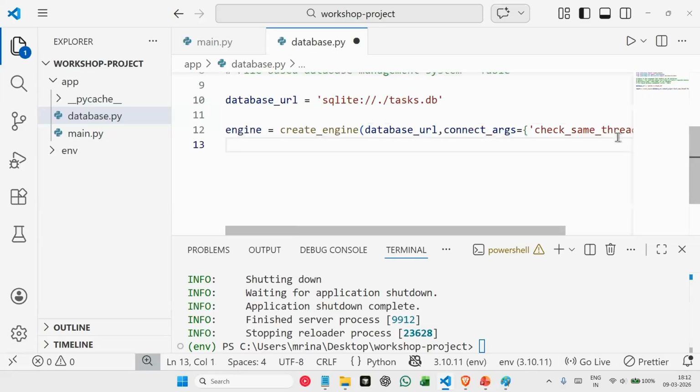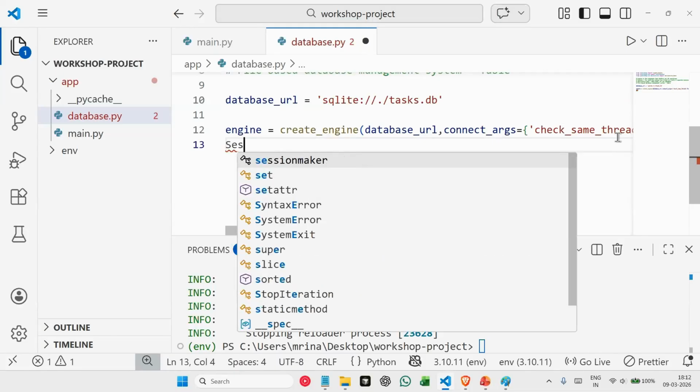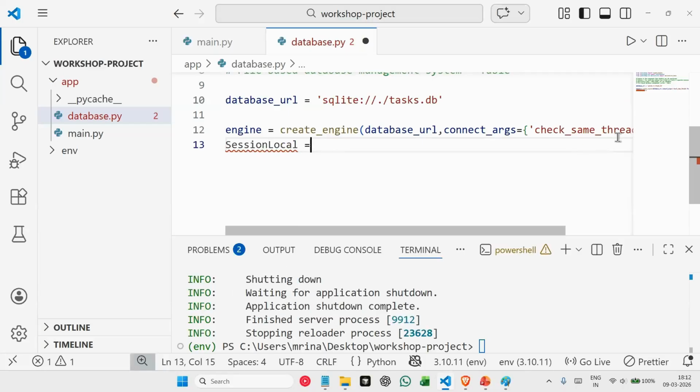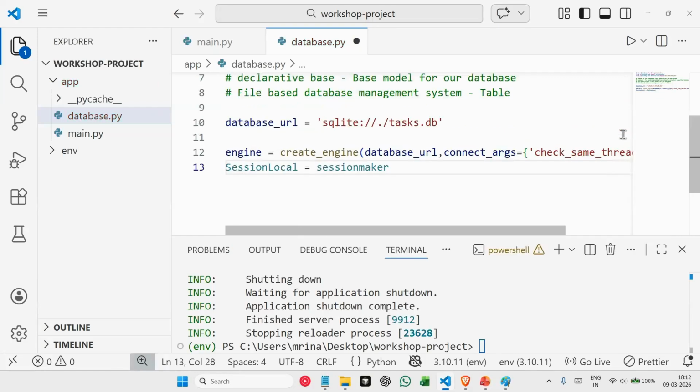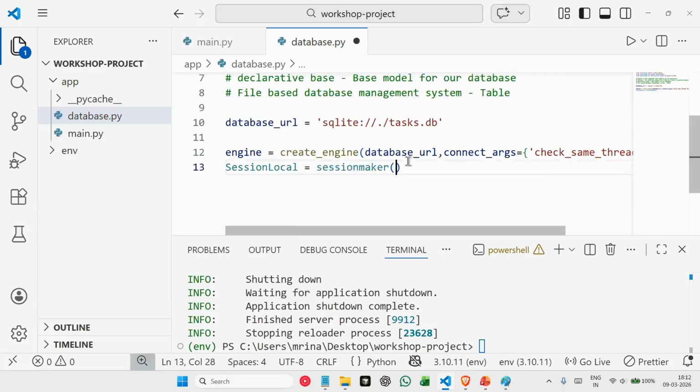Okay, and then after this we say session. So now we are creating our session. We have created our engine. Now we are creating our session. So SessionLocal is equal to sessionmaker. We will use sessionmaker that we imported here from SQLAlchemy. Sessionmaker. Here we are passing a few things.